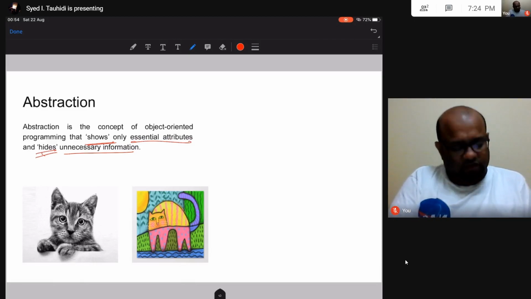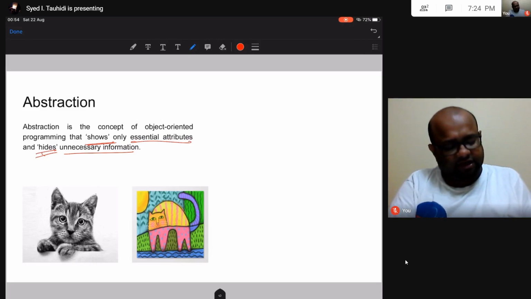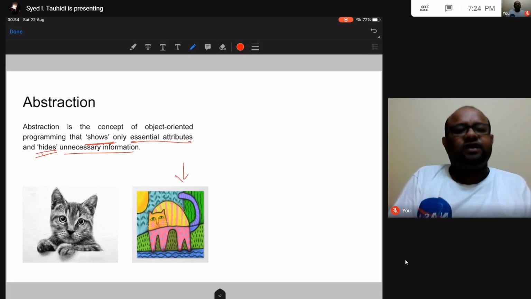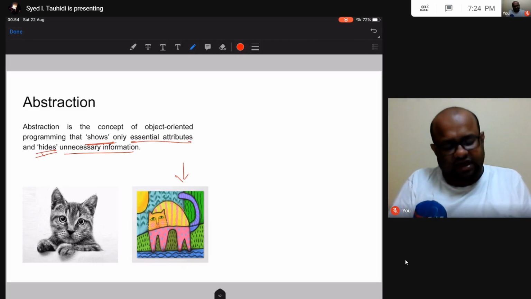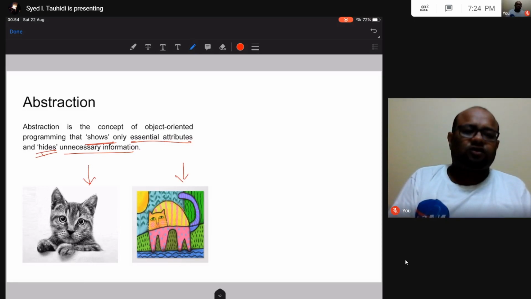So here is an example of something called an abstract painting. This is an abstract painting. From the painting you can see that this is a cat. So this is not a very detailed painting. This, on the other hand, is a photorealistic painting.